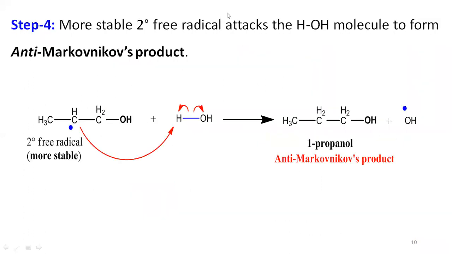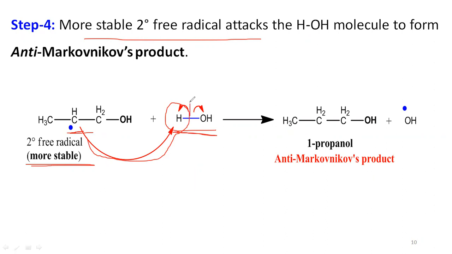In the final step, the more stable secondary free radical reacts with the water molecule. The secondary free radical carbon forms a bond with the hydrogen present in the water, taking one electron from that bond, so that you produce 1-propanol as the anti-Markovnikov's product.